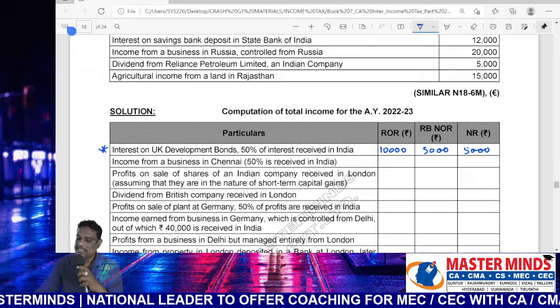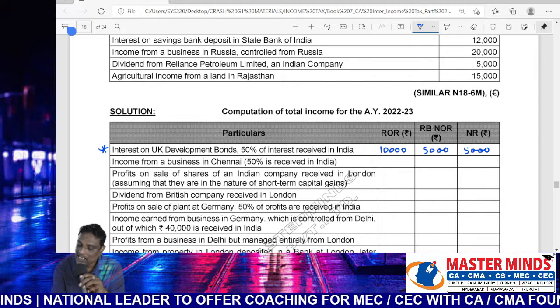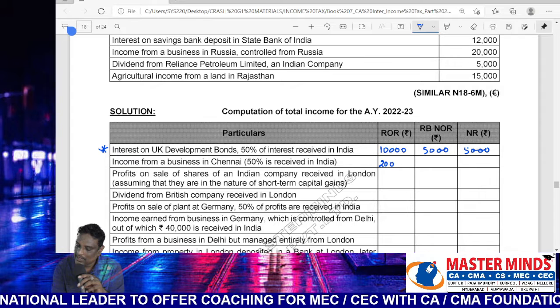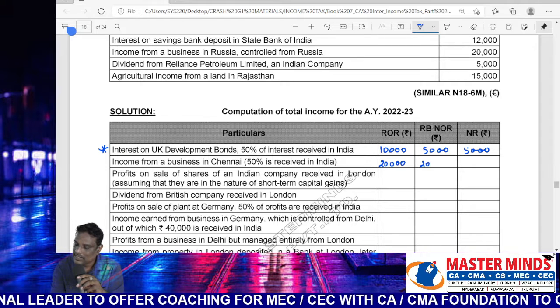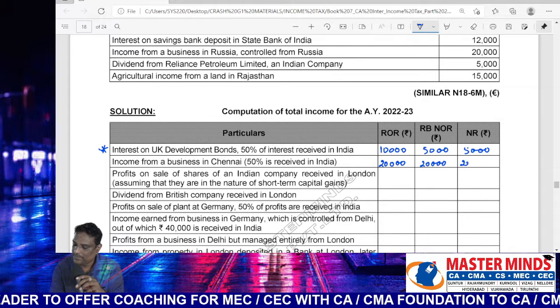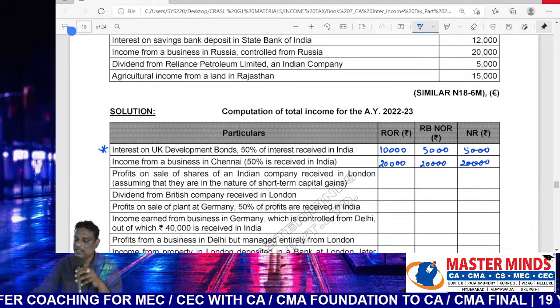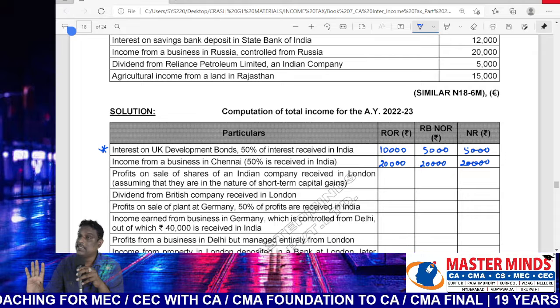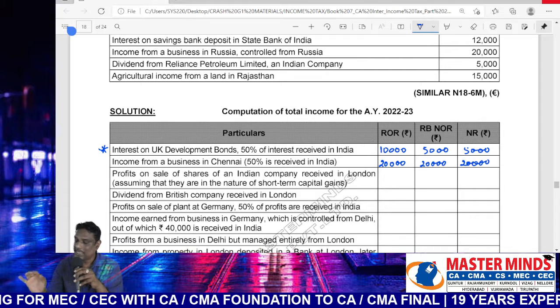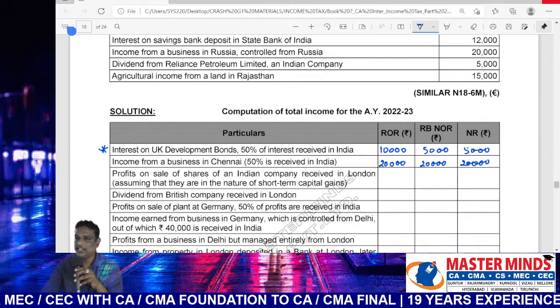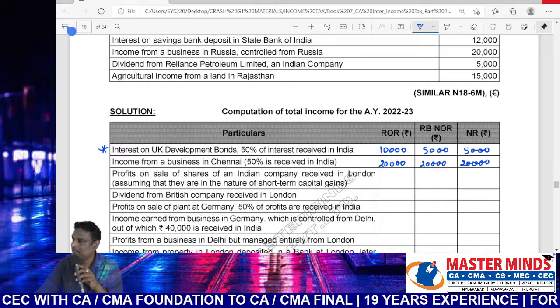What is the answer for the second point? Taxable in all cases. 20,000, 20,000, 20,000. Okay. Don't write on your own. Please guess the answer. I will clarify. After confirmation, write it. Okay.